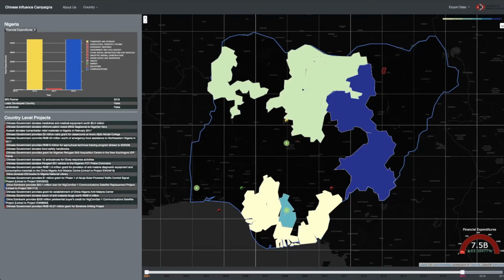Some financial expenditures are granted at the regional or city level. Those located at the same location are clustered. For example, in southern Nigeria, 2 investment sites are marked with the cluster symbol, and by expanding the cluster, we can see the different investments.